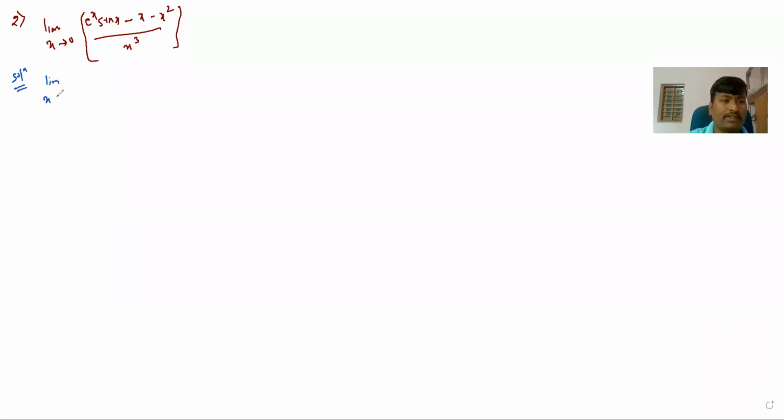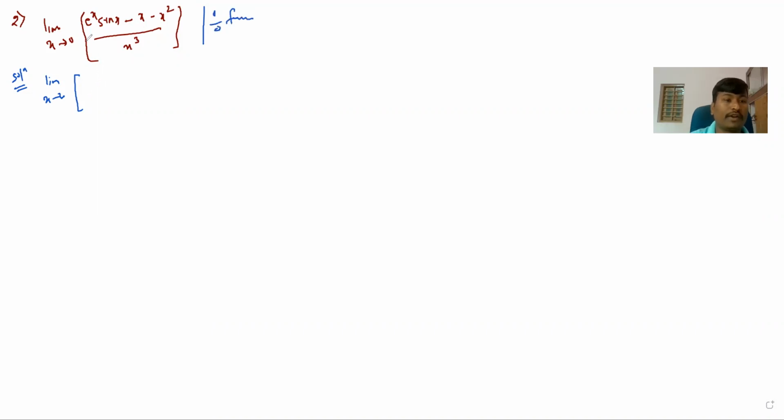Limit as x tending to 0. This is e raised to x sin x. Here you can first find the form. E raised to 0 is what? 1. E raised to 0 is 1. Sin 0 is 0. 1 into 0 is 0. Minus again 0. Again 0. So the numerator goes to 0, divided by x cube, which as x tends to 0 is also 0. Again, it is 0 by 0 form.